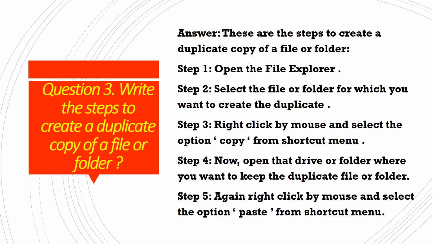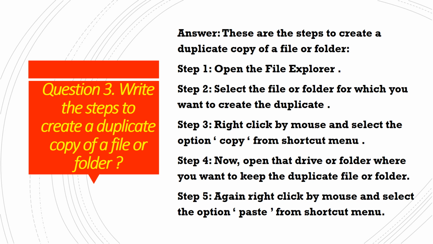Number 1, first of all we will open the File Explorer. How can you open the File Explorer? You will click on the Start menu and then choose File Explorer. Then step 2, select the file or folder for which you want to create the duplicate, means your original file, that file you have to select. Step 3, right click with your mouse, and then one shortcut menu will appear. From that shortcut menu you have to choose the option copy.